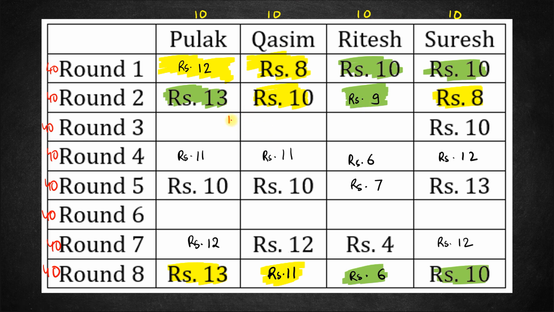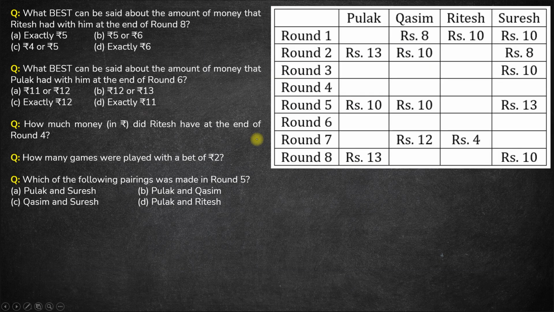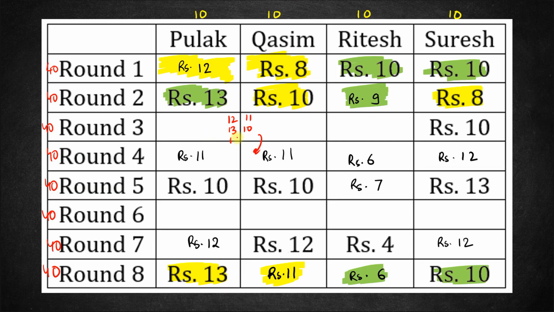You see, we checked for 12, 11. 13, 10 is also not possible. Maximum 13 cannot repeat. So that's also not possible, right? 11, 12 is not possible either. This is 11, this is 12. That's also not possible because in this case, Pulak is not betting, but Qasim is betting. So again, there are a lot of issues and no other combination will be possible here, right? So that means Suresh and Ritesh cannot be a pair. So the only pairing of Ritesh will be with Pulak now. Qasim paired in the second round, so he can't be a pair here. Ritesh is not possible. So the only possibility is with Pulak.